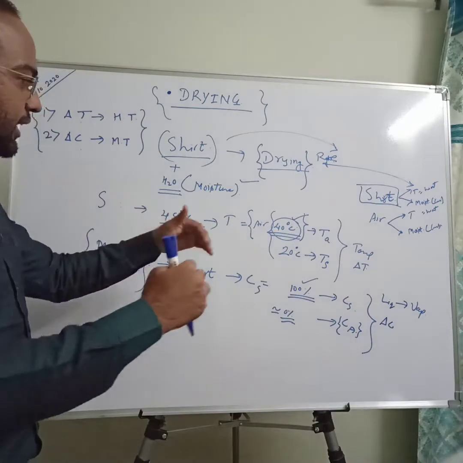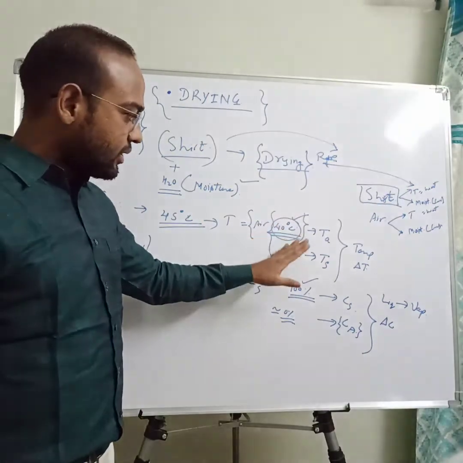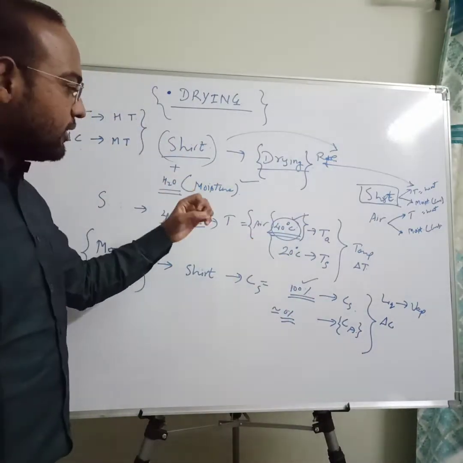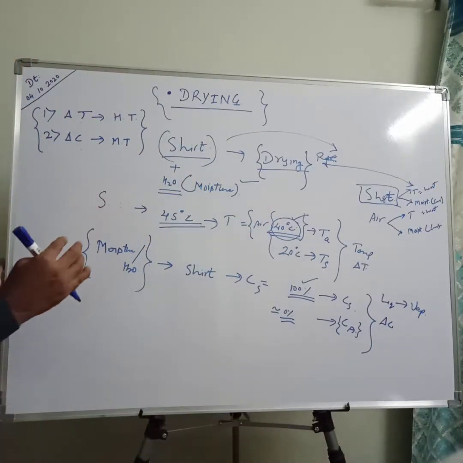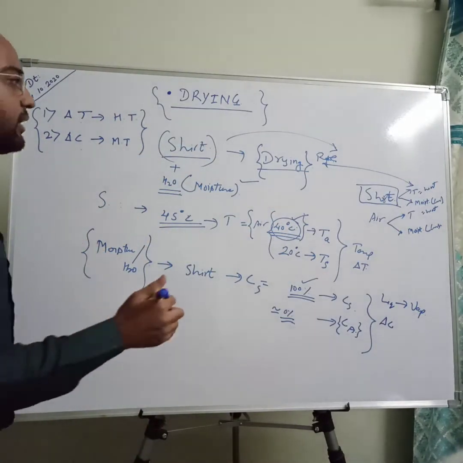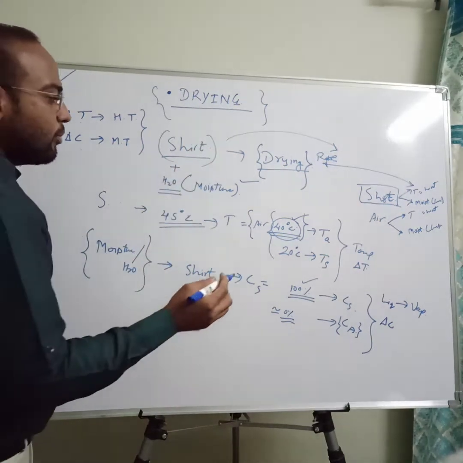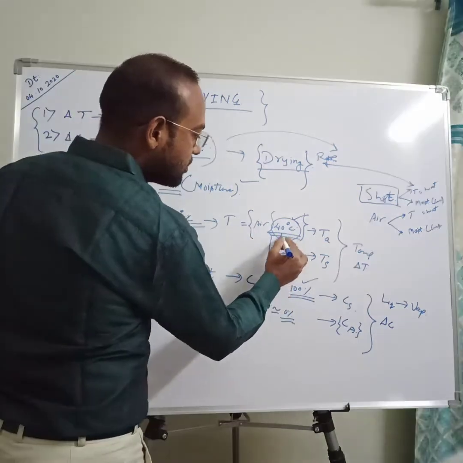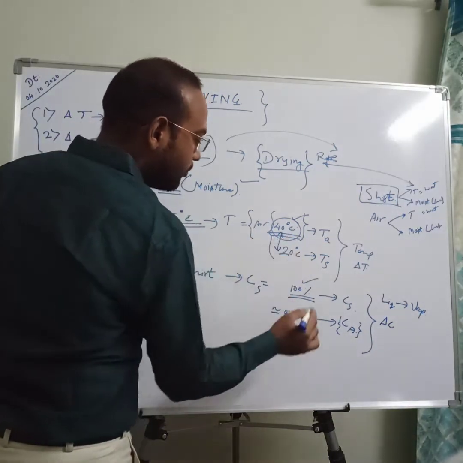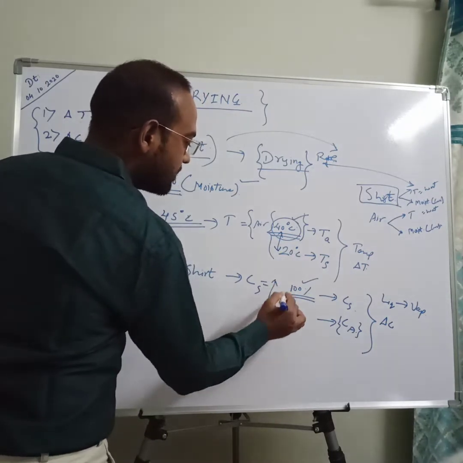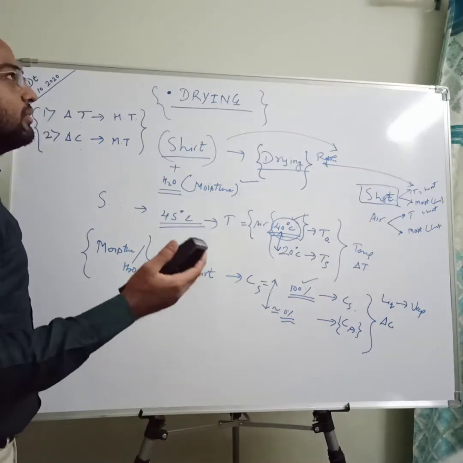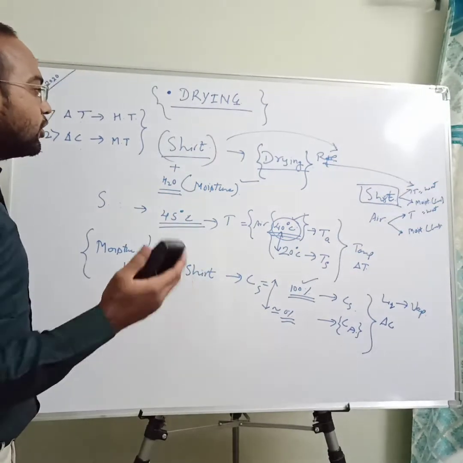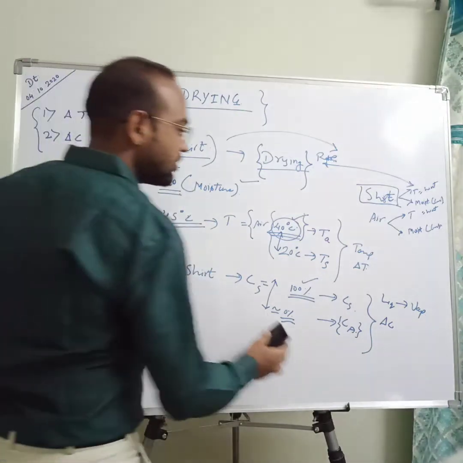The flow of air continues, and it picks up some amount of moisture and again starts flowing. This process is continuously happening, and drying is carried out. Heat transfer is there because there is a temperature difference, and mass transfer is there because there is also a concentration difference. So this phenomenon is continuously carried out, and with respect to time, your drying is improving.